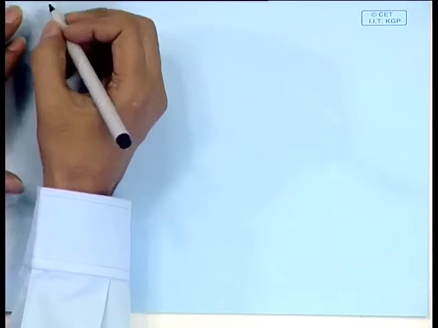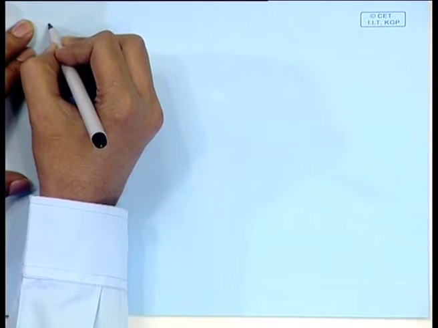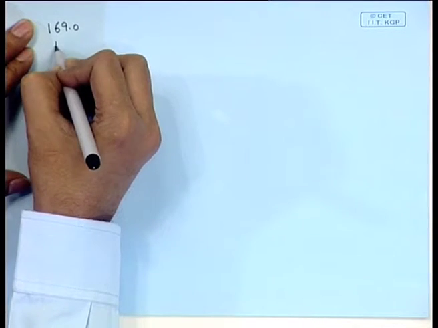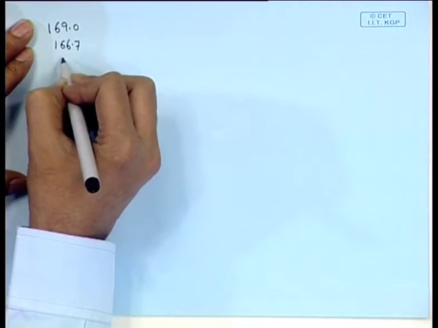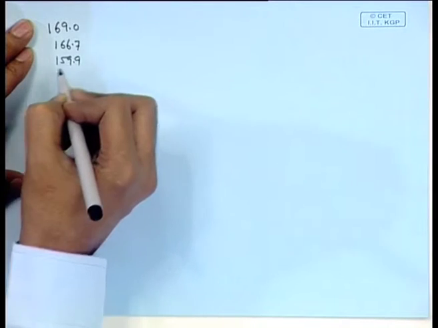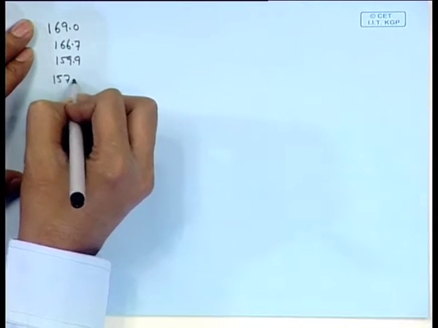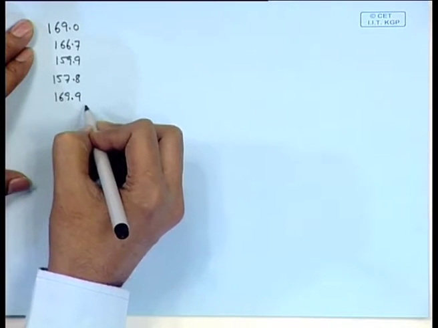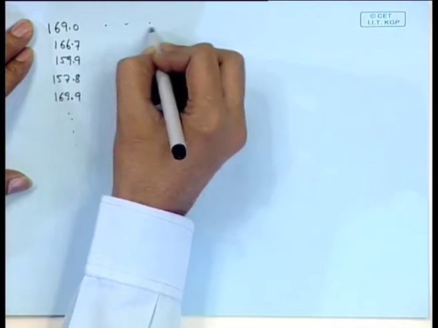The heights are recorded in centimeters of say Indian males. So, the heights may be in the form 169 centimeter, 166.7 centimeters, 159.9 centimeters, 157.8 centimeter, 169.9 centimeter, and so on.